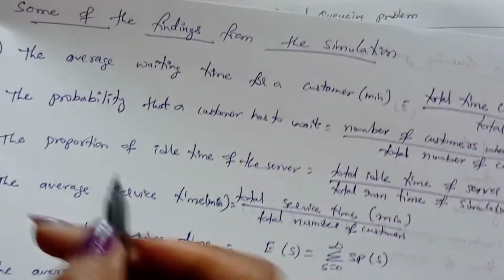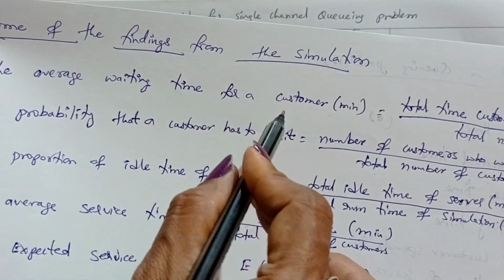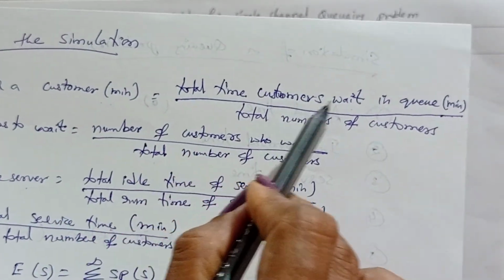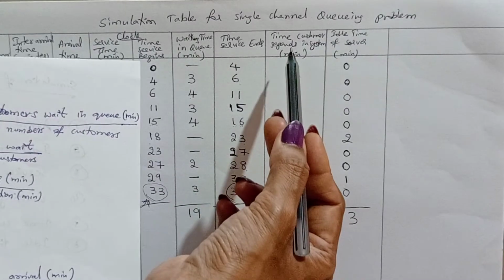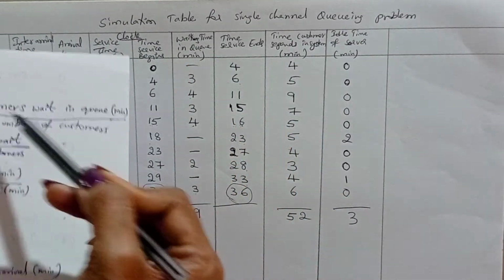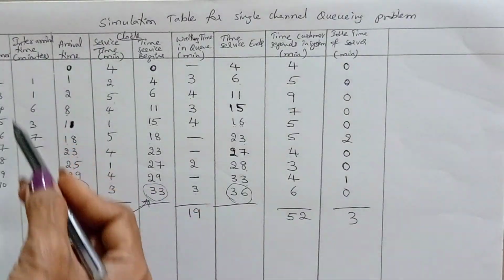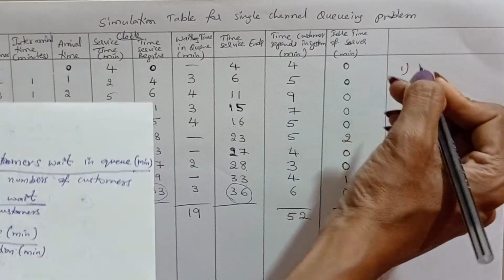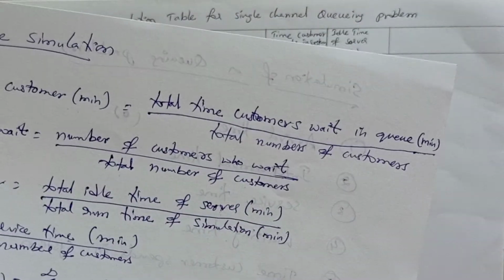First, average waiting time of a customer. What is the formula? Total time the customers wait in a queue, that is 19, divided by total number of customers, that is 10. So for the first finding, write that average waiting time.